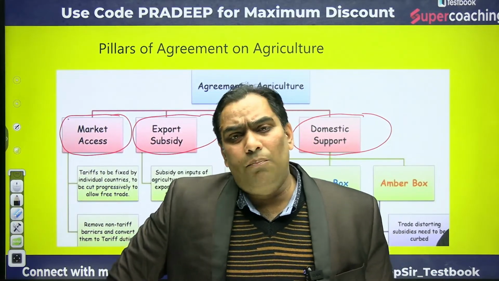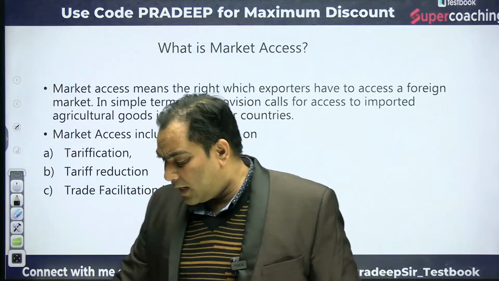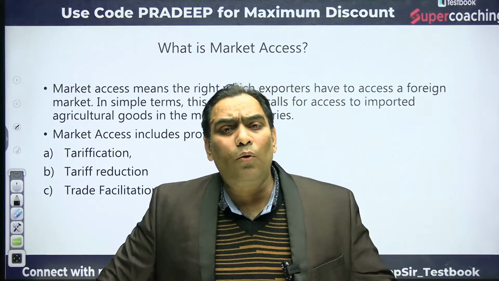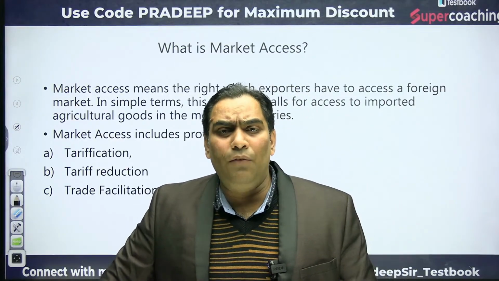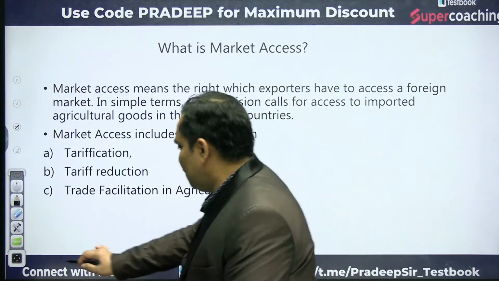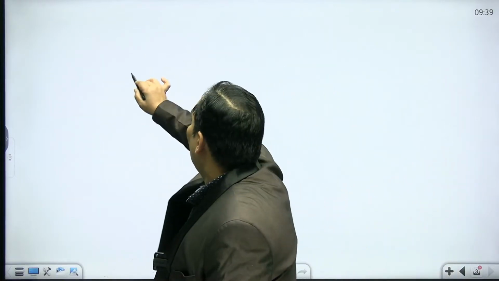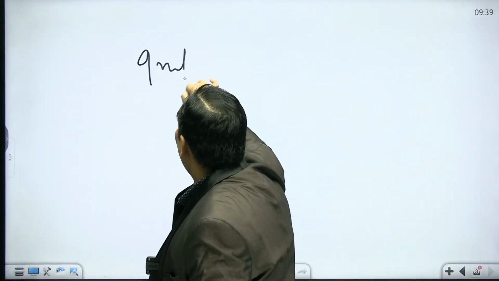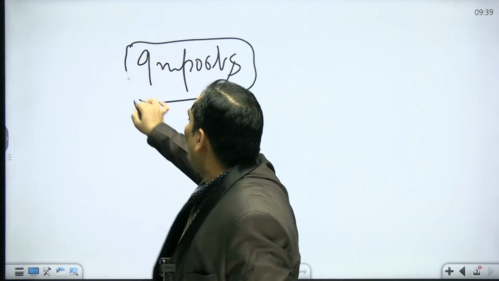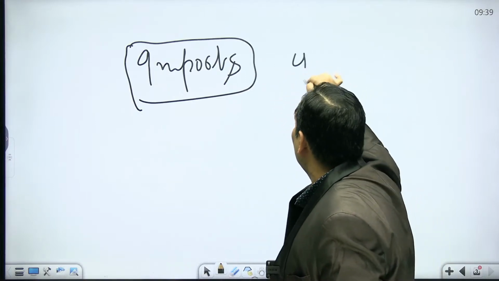Okay, so let me tell you what the meaning of market access is. Market access means that if someone is going to, I just want to say, suppose it is undue, okay, for imports. That means the domestic country is going to obstruct the imports.